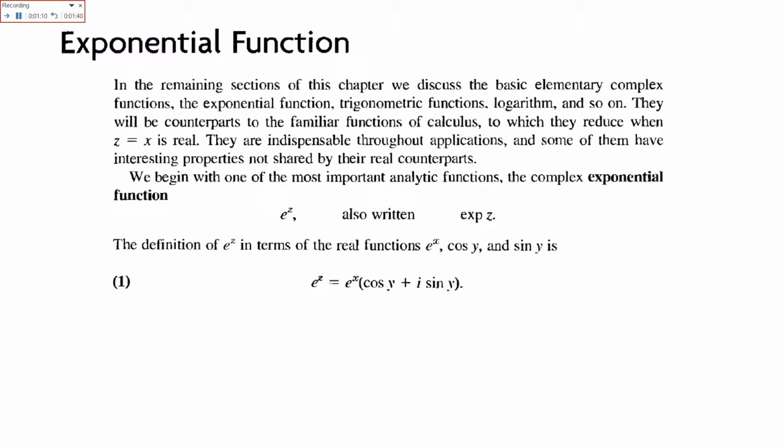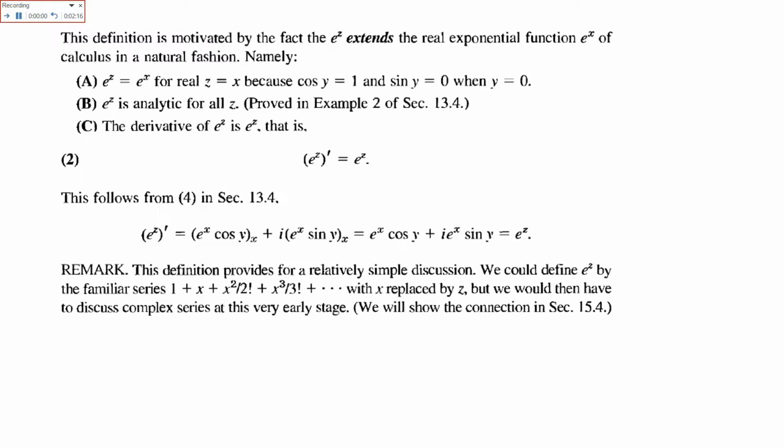The function e raised to power z is defined in terms of real functions: e raised to power z is equal to e raised to power x (cos y plus iota sin y), or we can say e raised to power x cos y plus iota e raised to power x sin y. Here e raised to power x cos y is the real part of the function, and e raised to power x sin y is the imaginary part of the function.